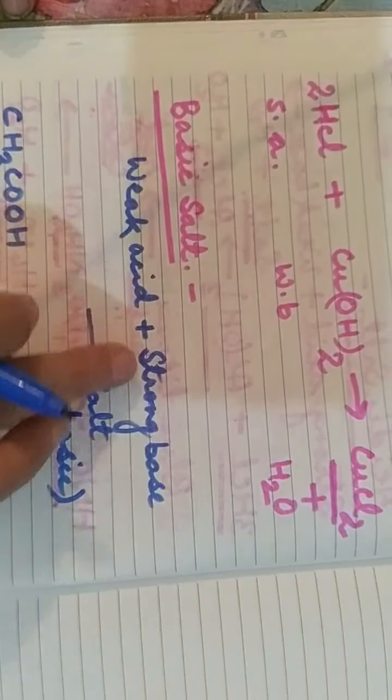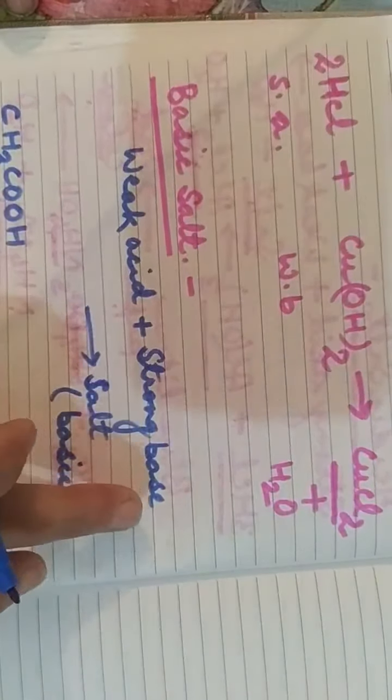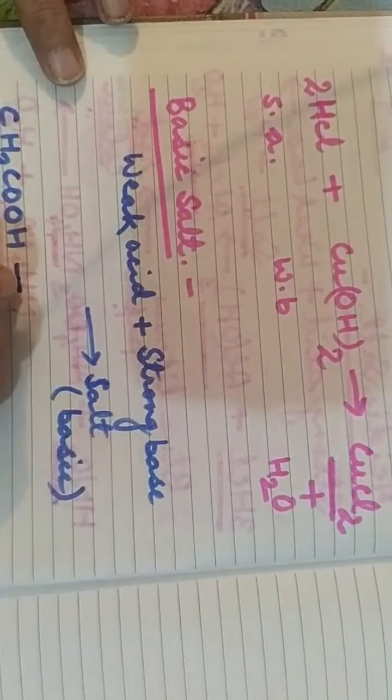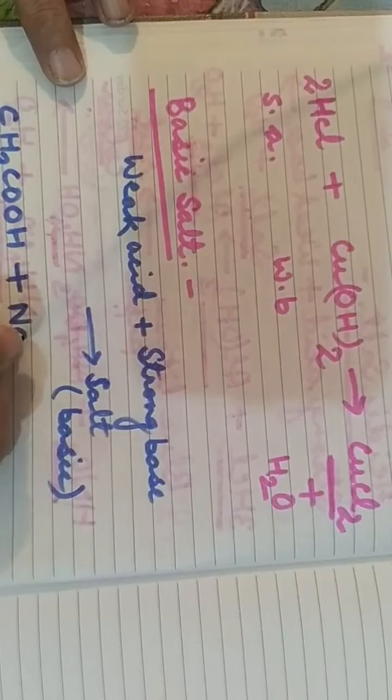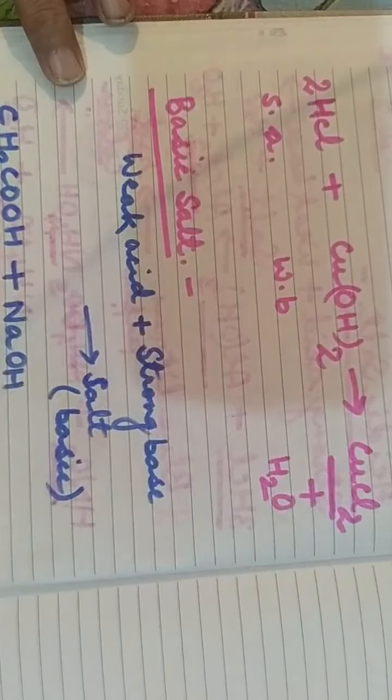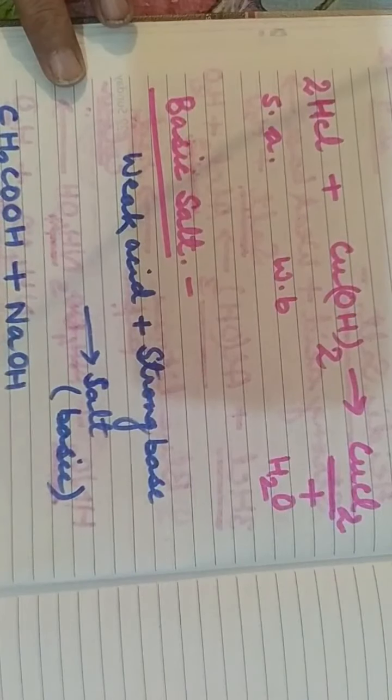What is the formula of acetic acid? It is CH3COOH. And what do you have to take? A strong base. So we can take NaOH, that is sodium hydroxide. It is a strong base.